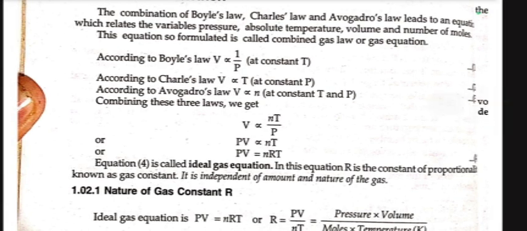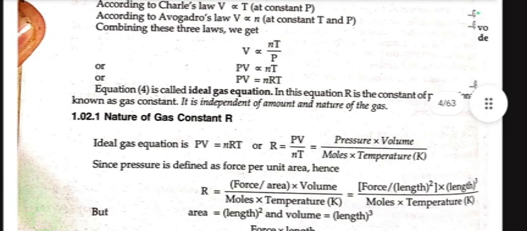This equation 4 is called the ideal gas equation. In this equation, R is the constant of proportionality known as the gas constant. It is independent of the amount and nature of the gas. Now we move towards the nature of gas constant R. The ideal gas equation is PV = nRT, or R = PV/nT, which is pressure times volume divided by moles times temperature in Kelvin.